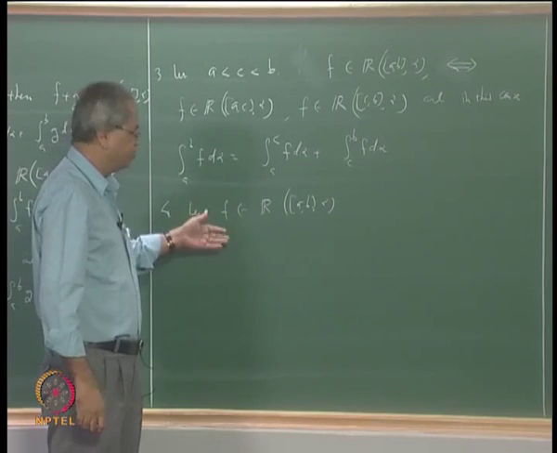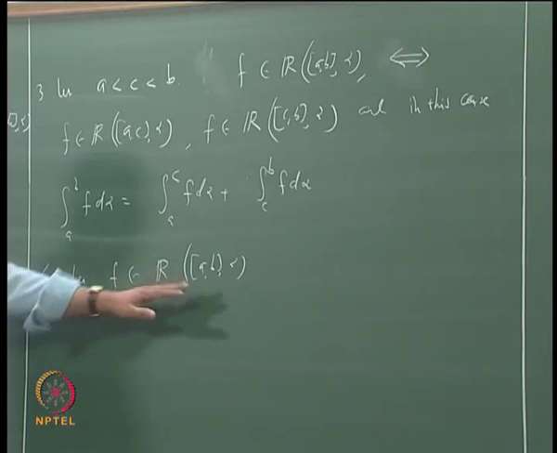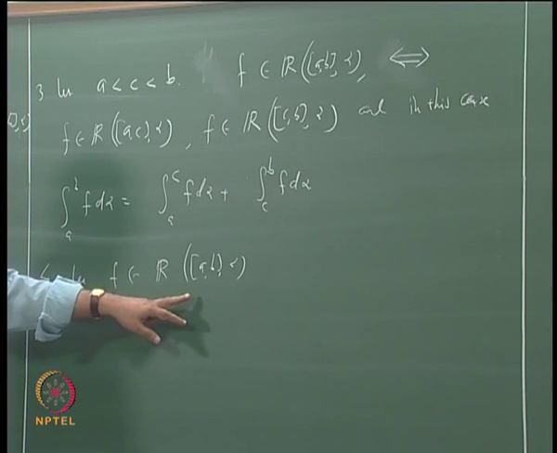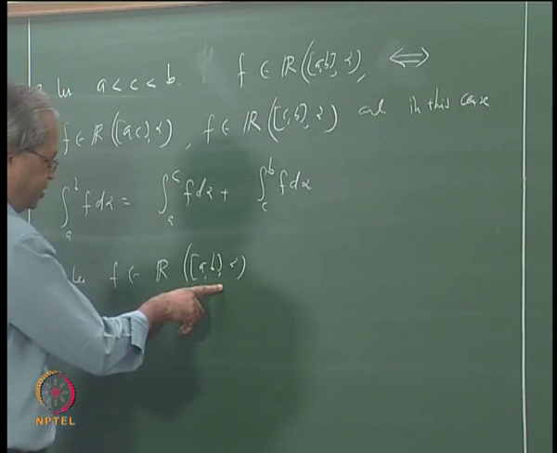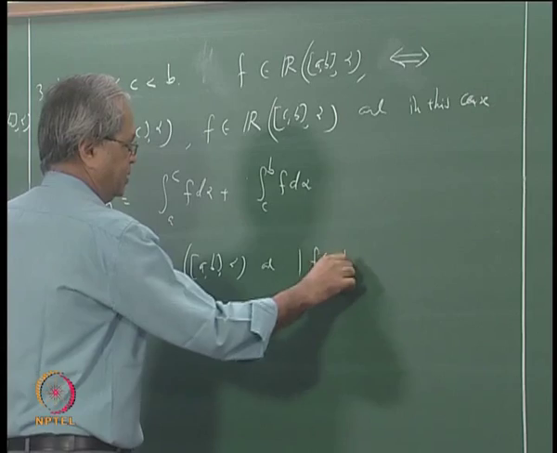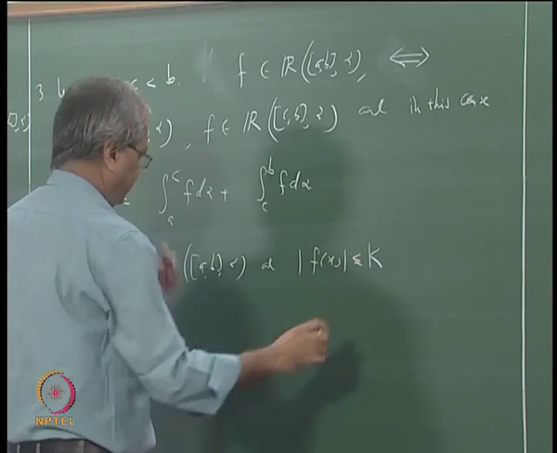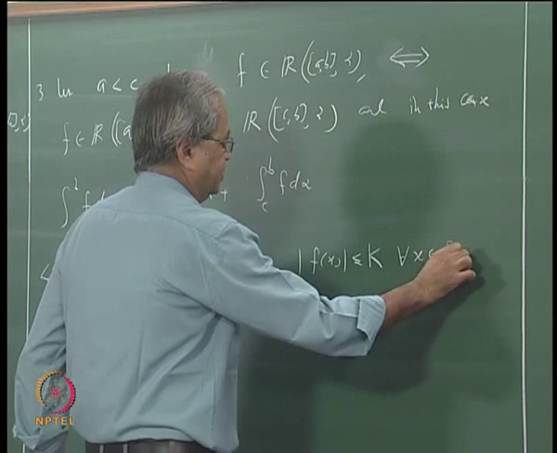So if f is bounded, mod f is also a bounded function. So we can find some number such that mod f t is less than or equal to that number for each t in AB. So let us say f is integrable and mod of f x is less than or equal to k for all x in AB.